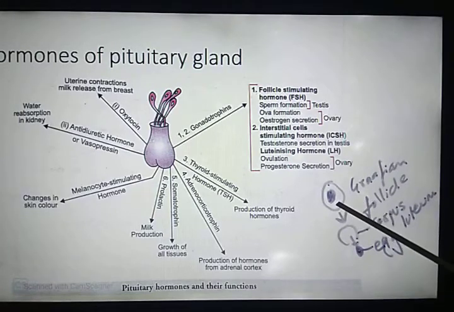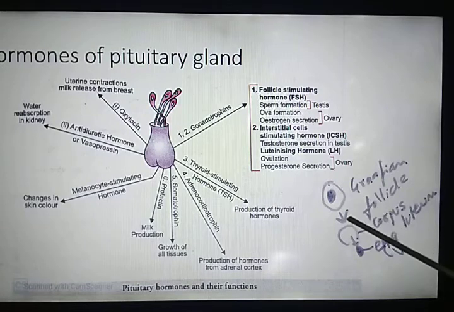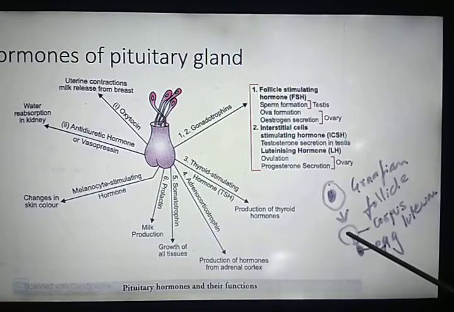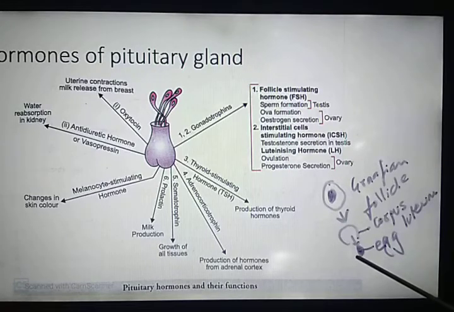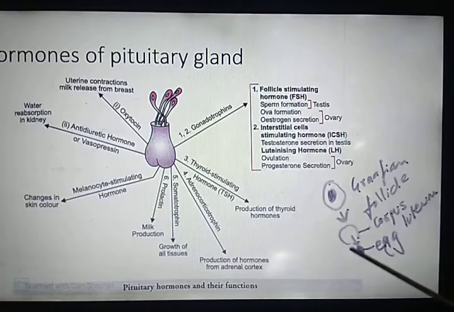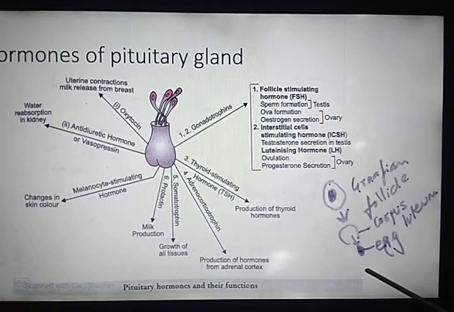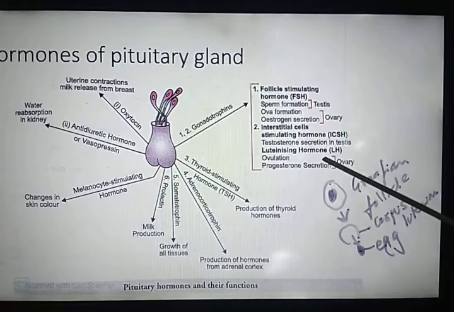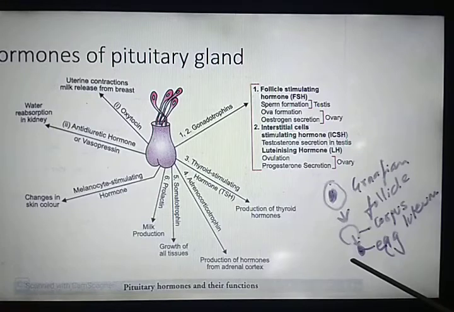When the egg inside the Graafian follicle matures, the next process will be ovulation. Ovulation means release of mature egg by the ovary. So ovulation takes place under the hormone known as luteinizing hormone, which induces ovulation of fully mature Graafian follicle.